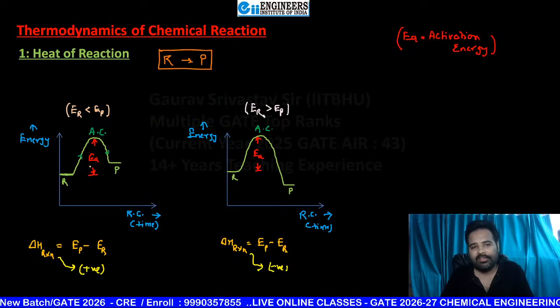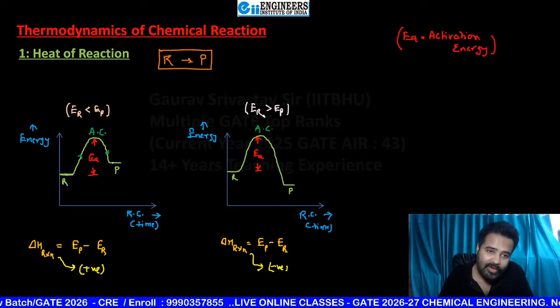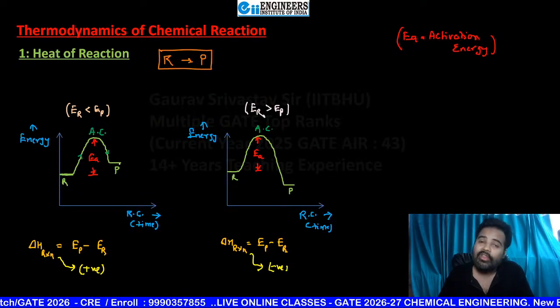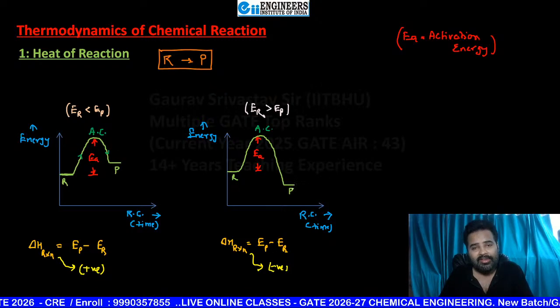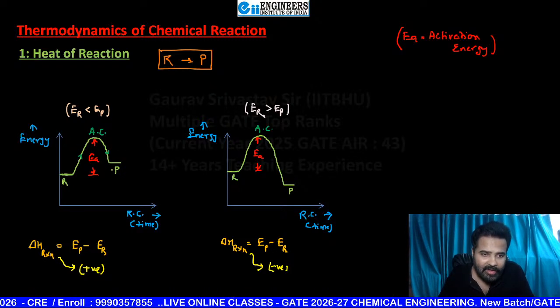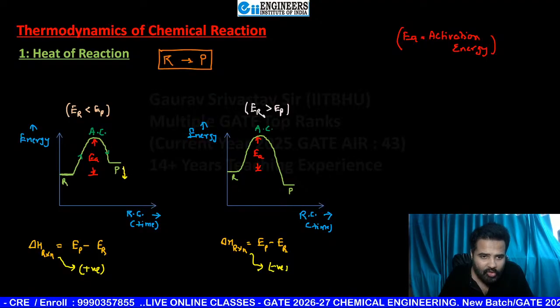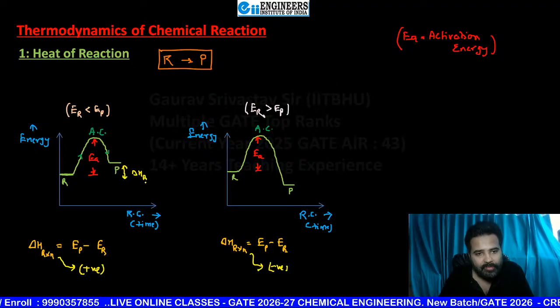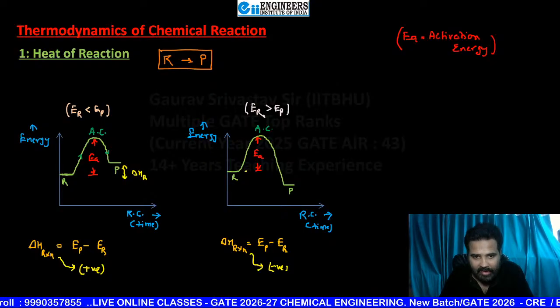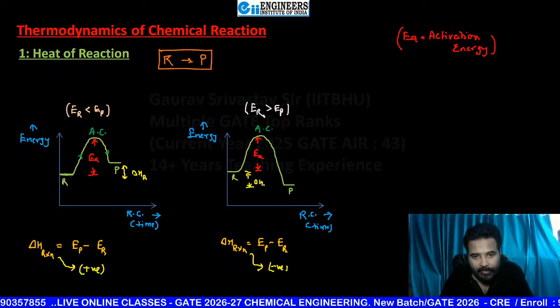For this first case, clearly P has more energy, but here P has less energy. So this is the amount of energy that you can write as heat of reaction. Here again, this is the amount that you can write as heat of reaction.